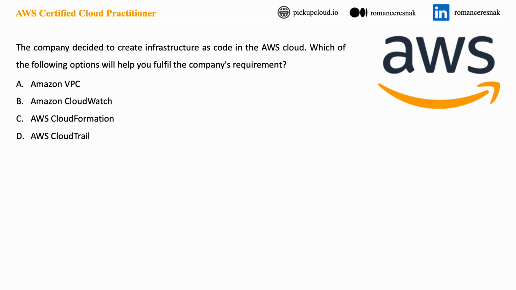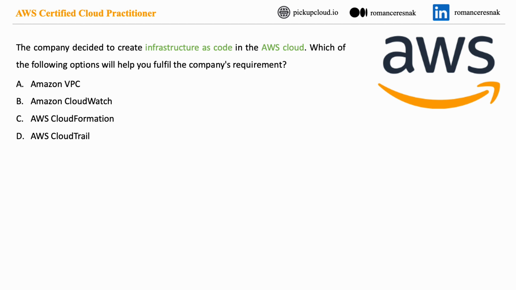Let's go sentence by sentence and highlight the most important words. In the first sentence, important words are infrastructure as a code and AWS as a cloud. So let's highlight them. The second sentence does not provide us with any additional information that could help us to make better decisions, so I don't highlight any words. Based on the highlighted words, we need to find an AWS service with whose help we'll be able to create infrastructure as a code. So let's check all the options and find the correct answer.